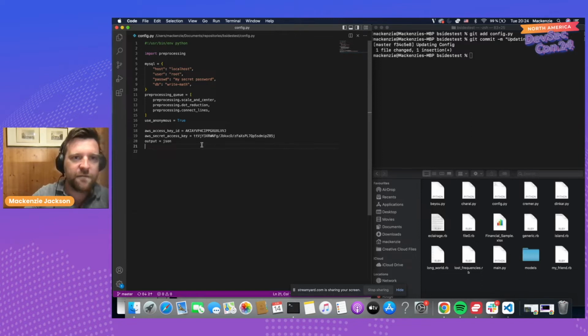So here I have a configuration file, a Python configuration file in a fake project. And right here we have an AWS credential. Now, this AWS credential isn't going to help you much if you want to do some Bitcoin mining, but this is a Canary Token. Lewis briefly spoke about Canary Tokens in an earlier session here, but essentially every time someone tries to exploit this credential, they're going to let me know. It's going to notify me.